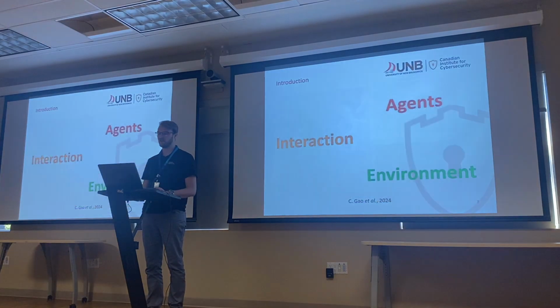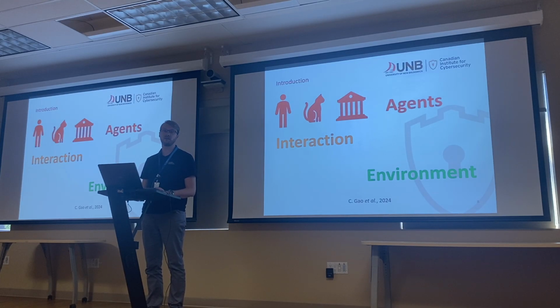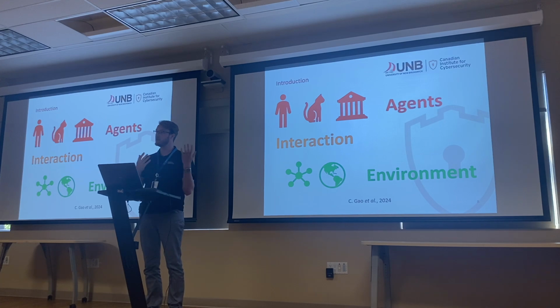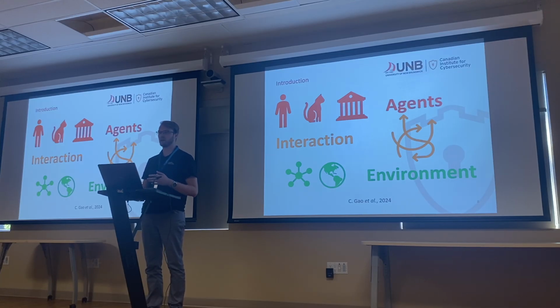But more specifically, if we had to define this, we would recognize that there's three things. We recognize that there's agents, an environment, and some kind of interaction that can happen. In terms of agents, these can be people, they can be animals, but they can also represent higher order things like entire organizations that can take action. We would recognize an environment, maybe like a little world, or maybe even a graph, a data structure. And then there's different kinds of interactions that can occur between the agents themselves or the environment.